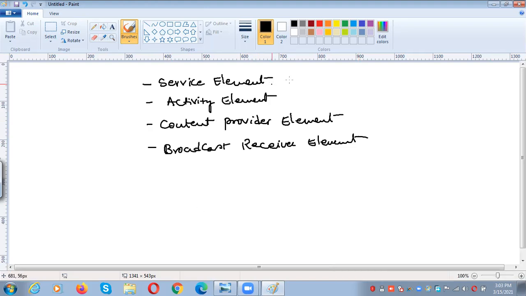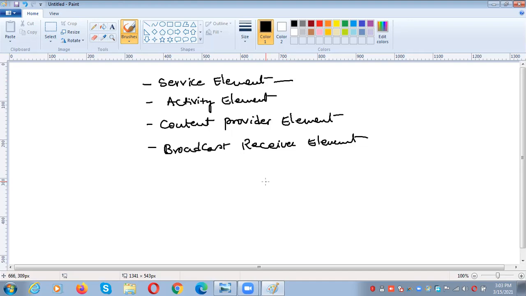Coming to the service element, it can be defined as a task which runs in the background for unlimited duration in the presence of other elements, other activities. To take an example, when we are playing a song, the song is continuously playing, and at the same time I can type the information here.